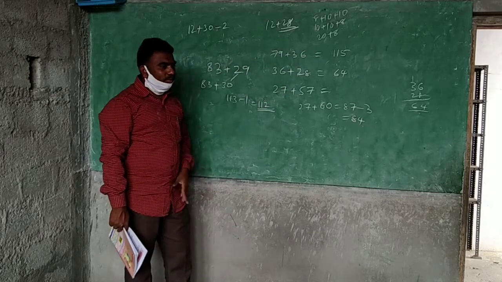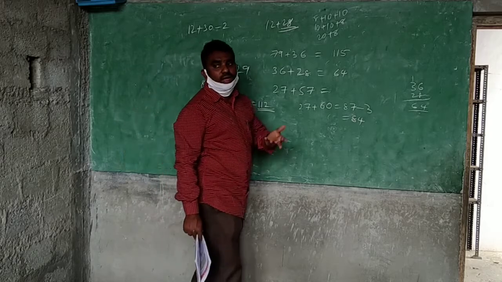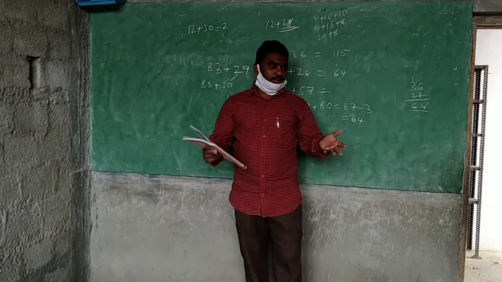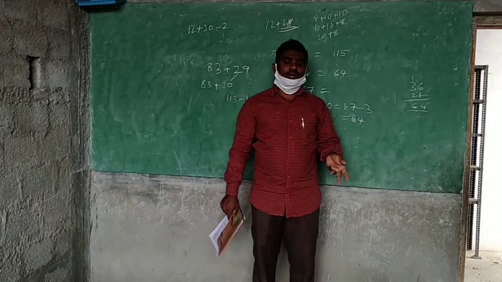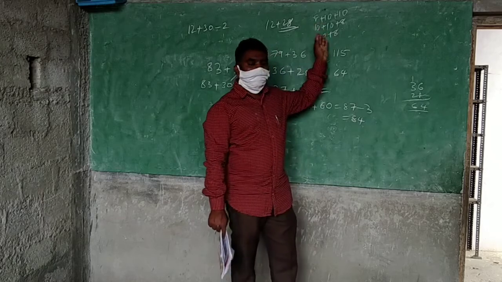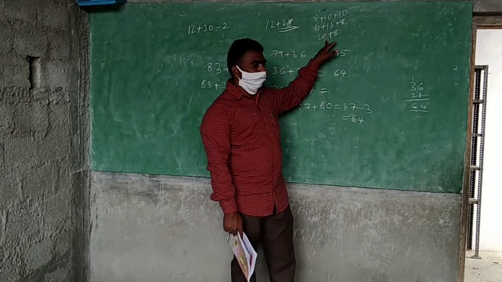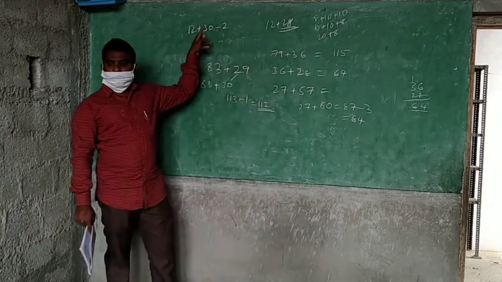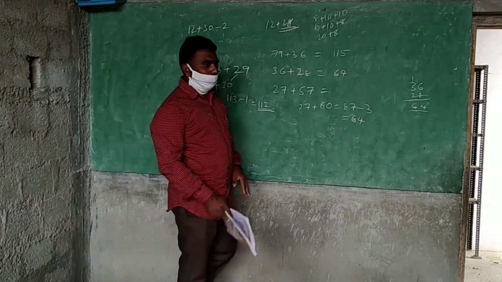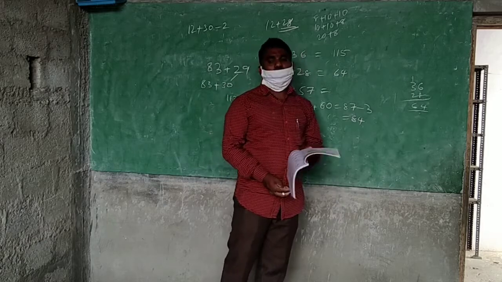Everyone's answer is correct. But what is the best method, according to your capacity? Somebody can do big numbers, somebody cannot do big numbers. What will they do? They will use small numbers, like 8 to 10, then 10, then 10. Somebody will think like this, somebody like that. Anyhow you can do it, but you will get the answer. So you can follow according to your capacity.